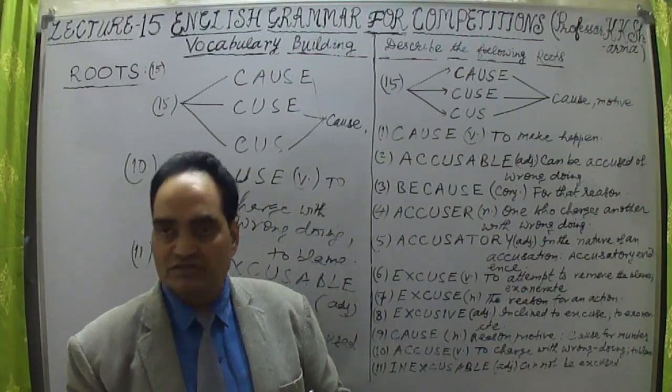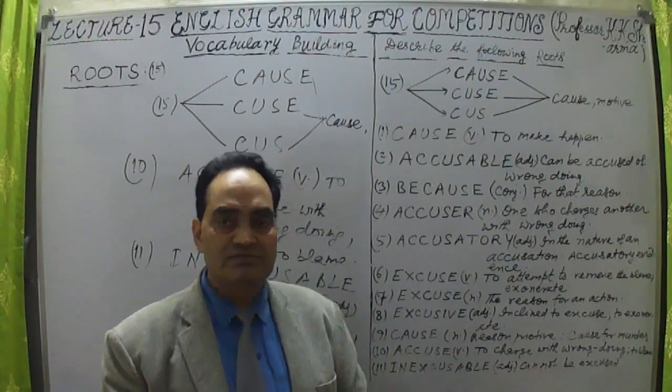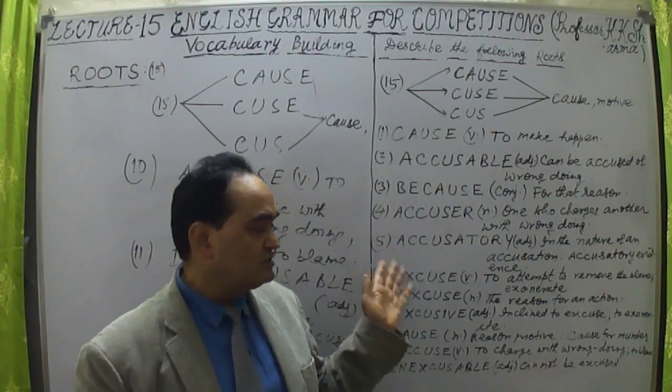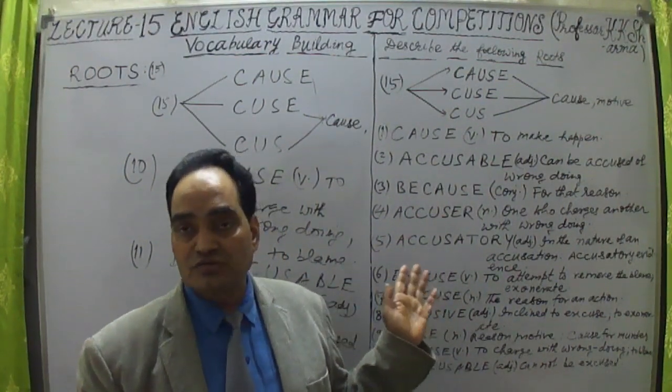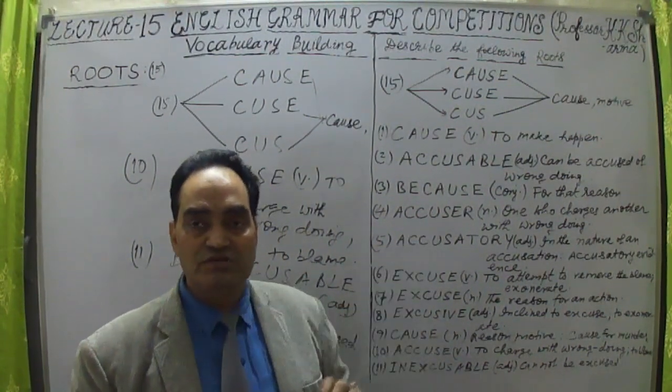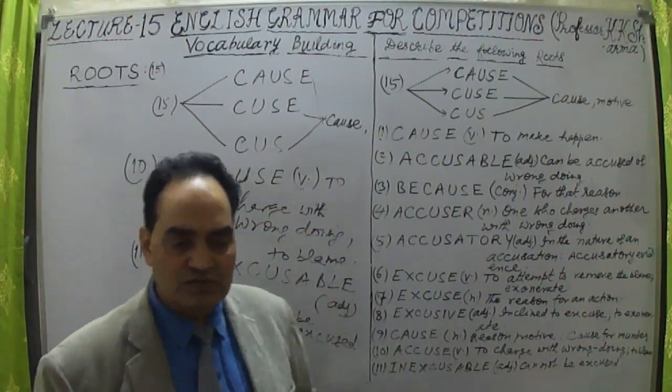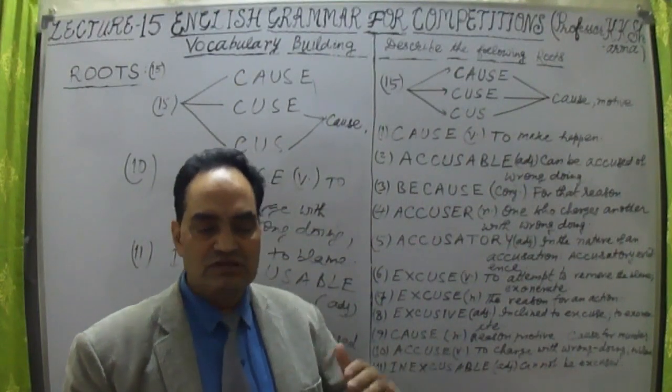So see you in the next lecture, in which we will take the next root, the 16th one, still based on C. There are 19 roots based on C. C is one of the lengthiest series of roots.